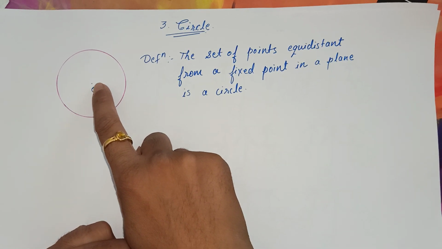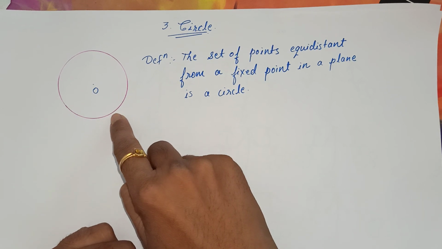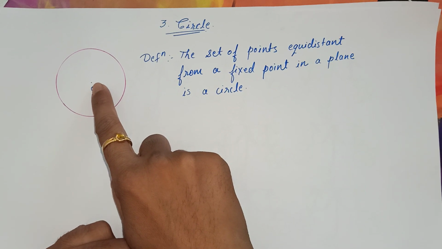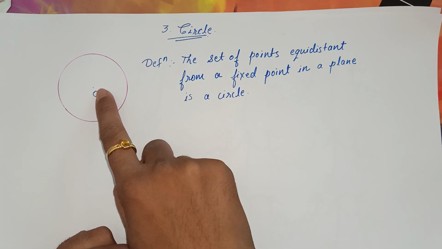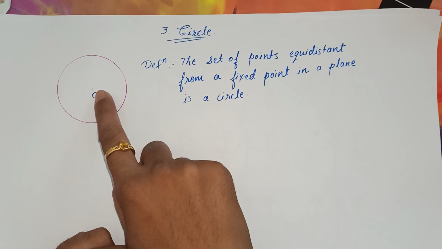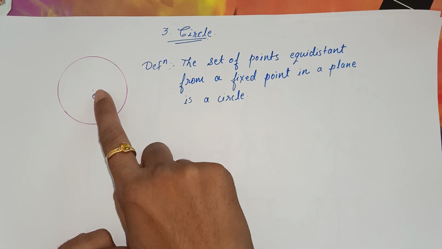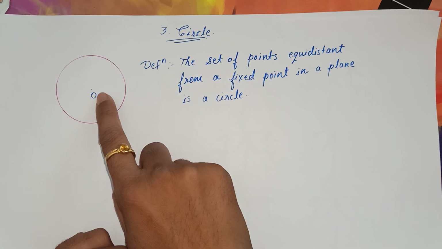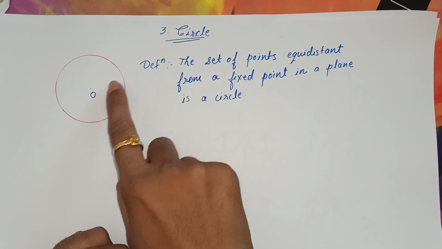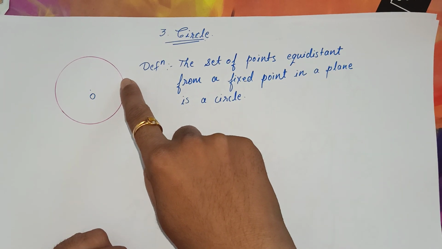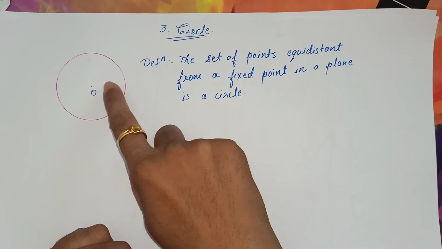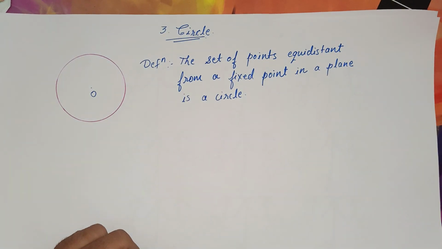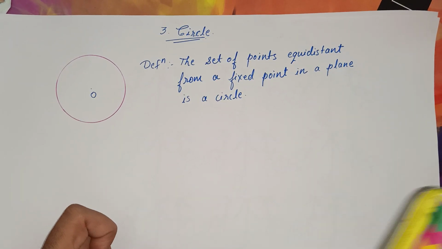What is this point called with respect to the circle? It is called the center of the circle. And what is the radius of the circle? You have heard this name first. So what is called radius? Radius is nothing but any point on the circle joined to the center of the circle. This segment is called the radius of the circle.